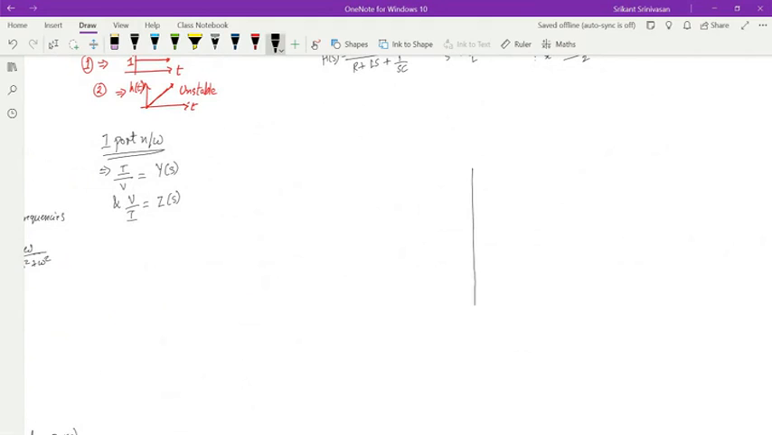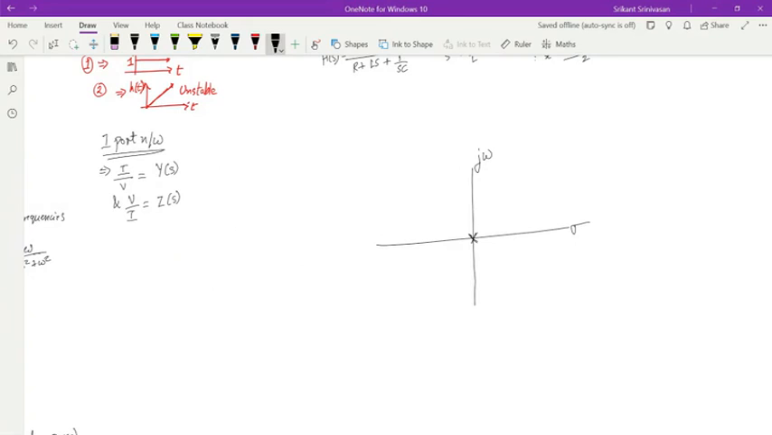Let's say this is sigma, this is j omega. Let's say I have a pole at the origin. What is the response of this system? This will be a constant function, sir. It will be a constant function.